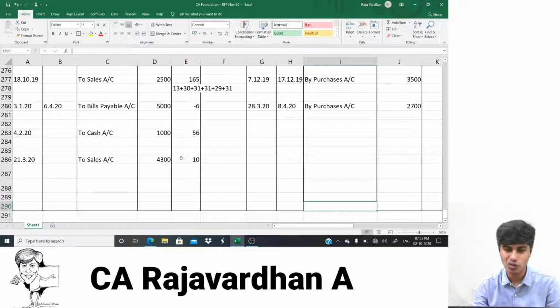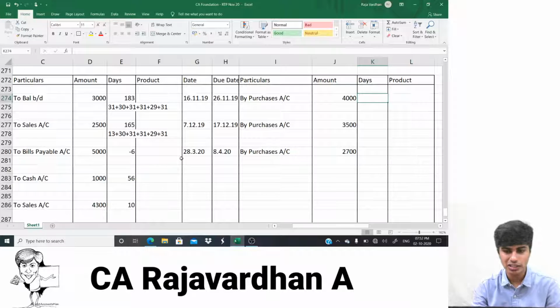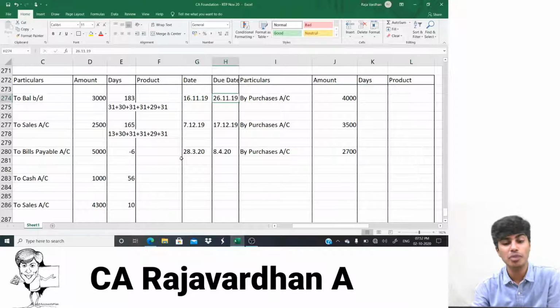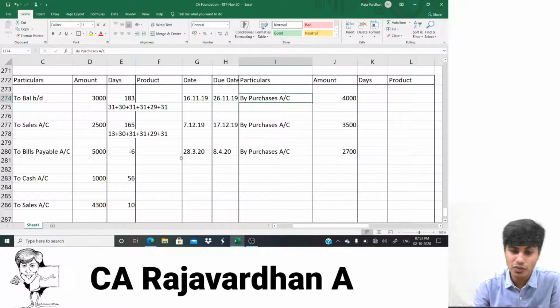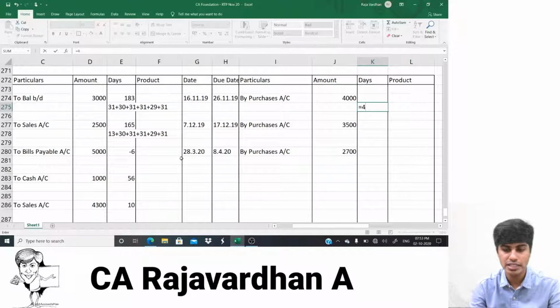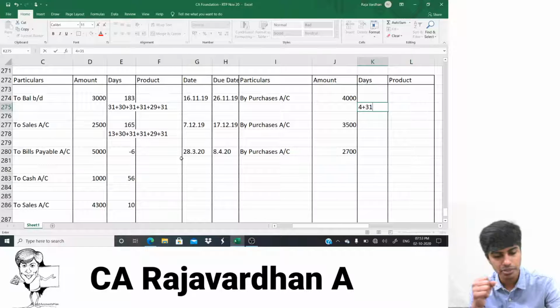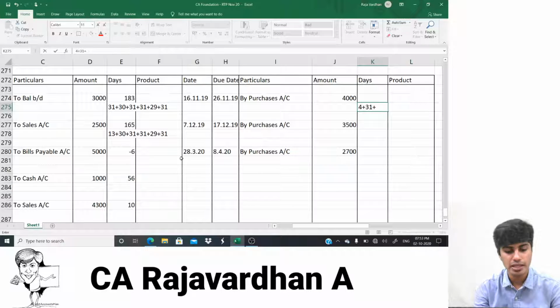It's not actually debit, but still I can call it so. Let's do the credit side now, or whatever you call it. Should I be considering 16th of November or 26th of November? I should consider 26th of November. Let's start counting from 26th of November. November has 30 days, 26 days gone, 4 days are there. Plus December 31 days, plus January 31 days, February 29 days, and March 31 days.